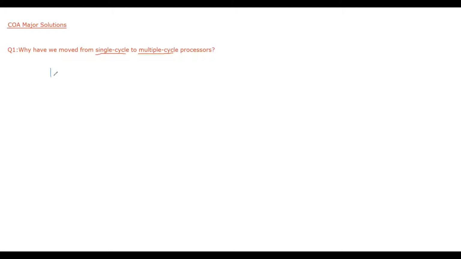As you can see, most of the students have written answers that were not complete. There were only partial answers. No one has done a complete solution. For a single cycle processor, we know that every instruction is completed in one cycle. So in that case, IPC is equal to 1 and CPI is also equal to 1.